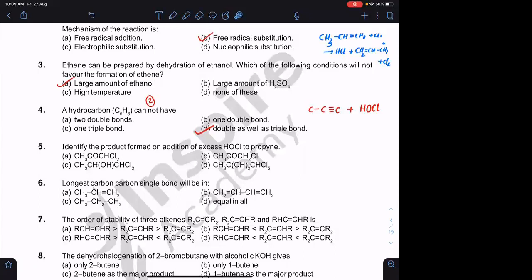In electrophilic addition reaction, you will be adding electrophile as well as nucleophile. The electrophile will be added to the carbon bearing lesser number of hydrogens. The nucleophile will be added to the carbon bearing higher number of hydrogens according to Markovnikov's rule. Agreed?